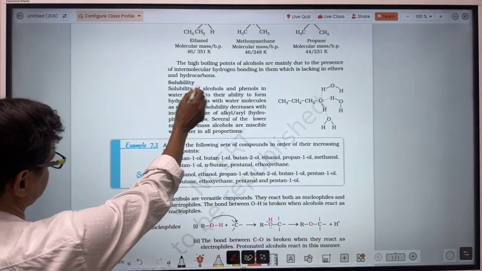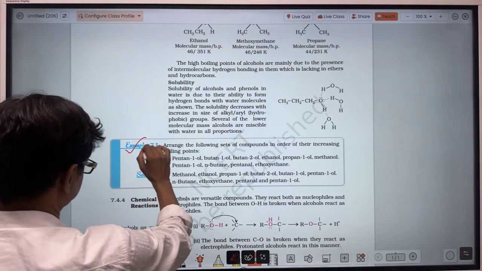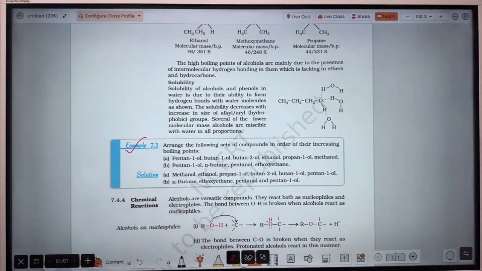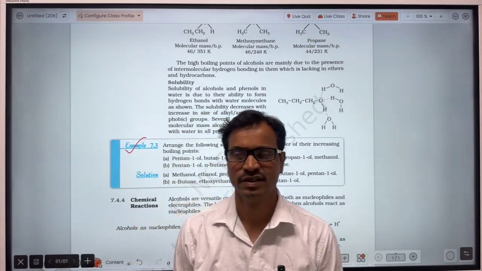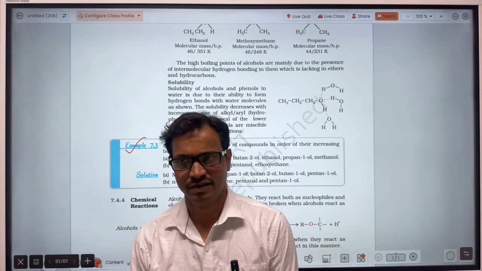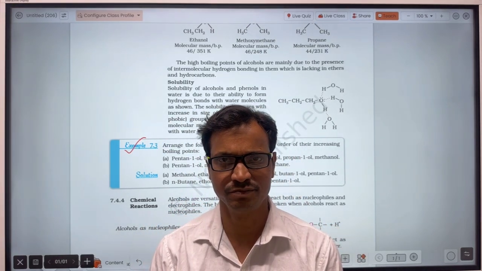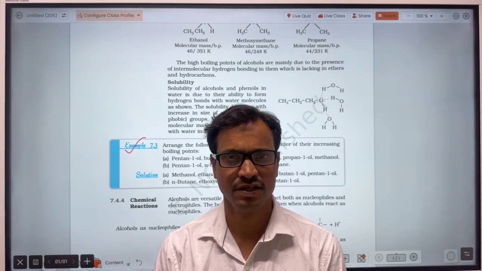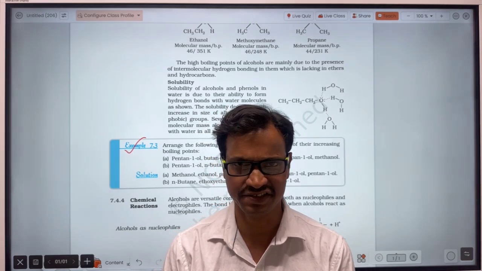Now about the solubility, that's discussed. Now let's see this question. As I told you in the last class also, if there is branching, the shape of the molecule approaches a sphere. So the surface area of the molecules decreases, and hence the van der Waals force of attraction between the molecules decreases.